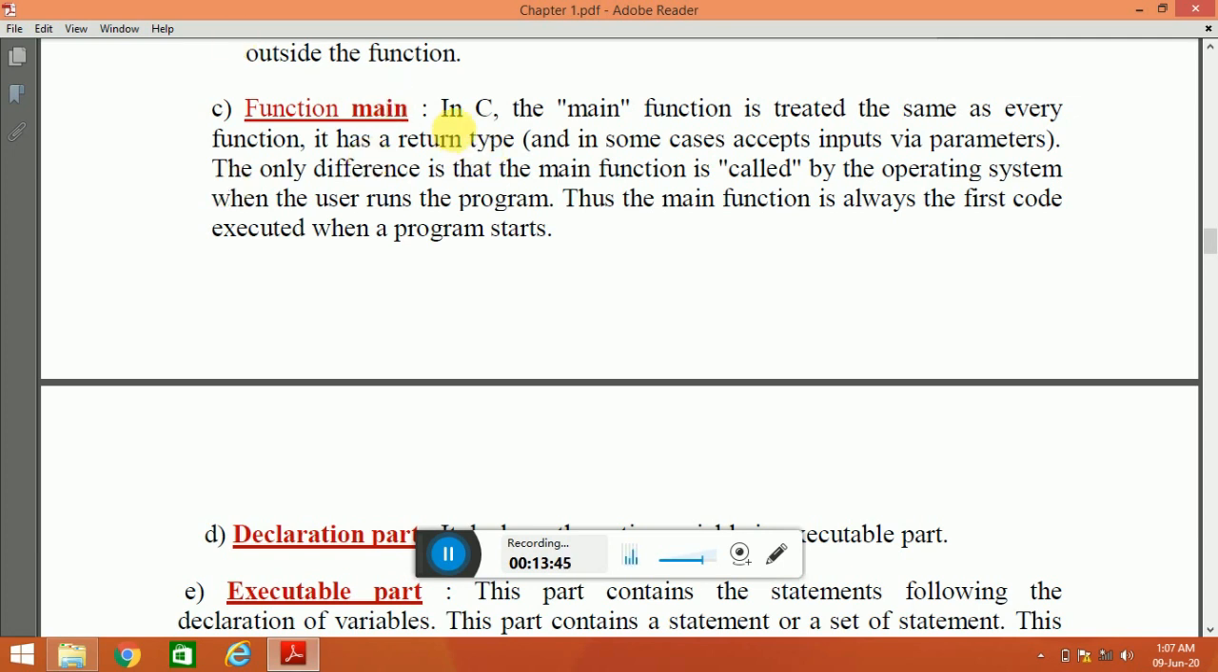So look here, in C, the main function is treated the same as every function, as it has a return type. The only difference is that the main function is called by the operating system when the user runs the program. Thus, the main function is always the first code executed when a program starts. Like I have said earlier, every execution of a C program begins with the main function.